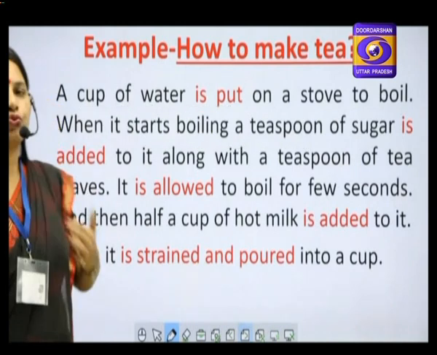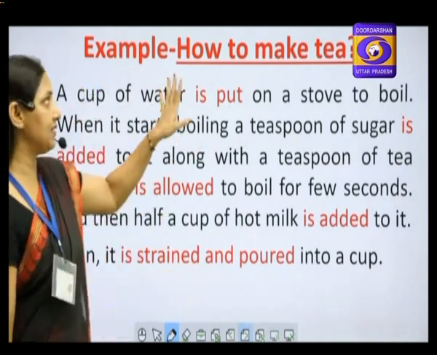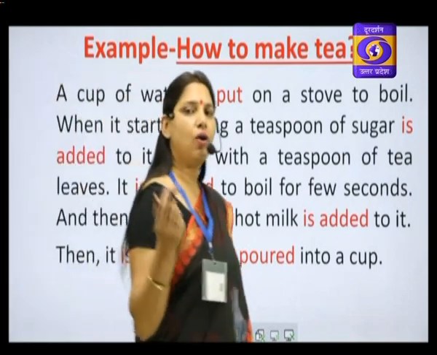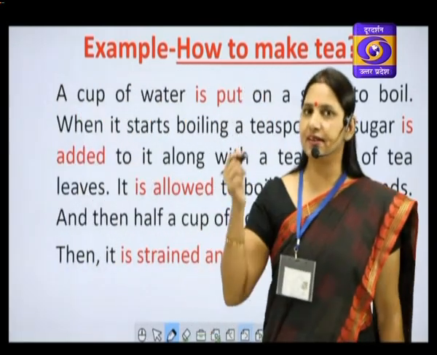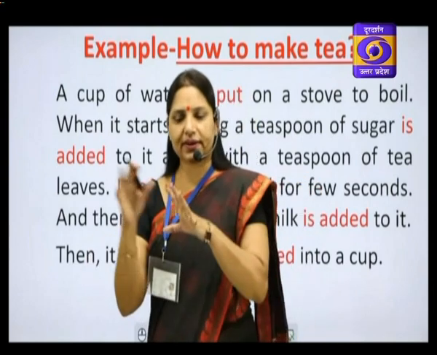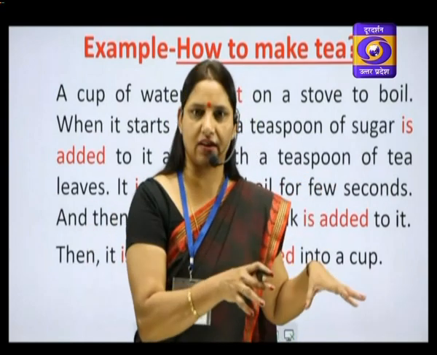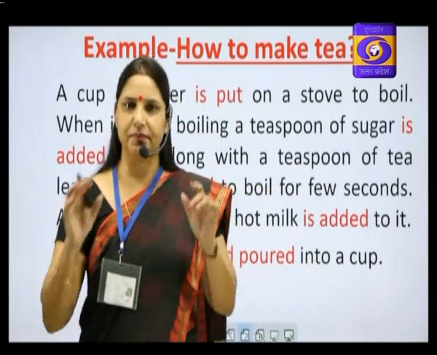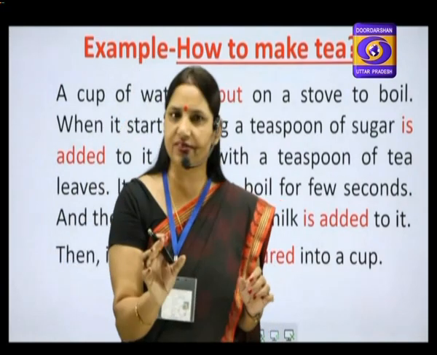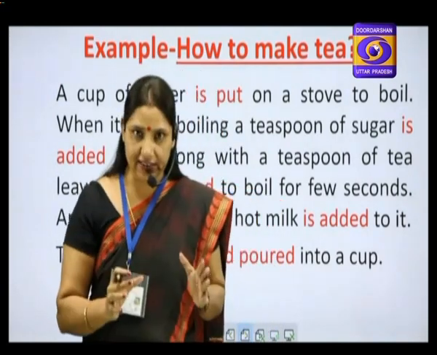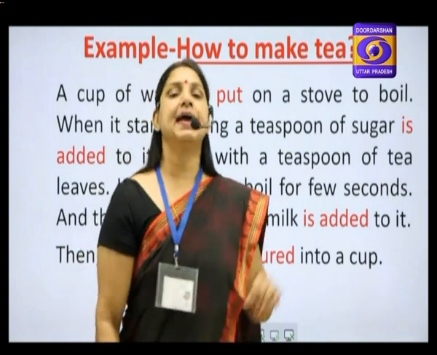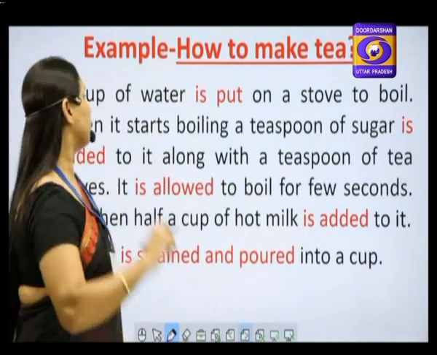Example of use of passive voice. How to make tea. If a person asks you how to make tea, that means he is interested in the process. What is done and to what things it is done. Not who does it. That means the person who is performing the action is not important, but the thing that is done is important. Okay? In this case, we are going to use passive voice.